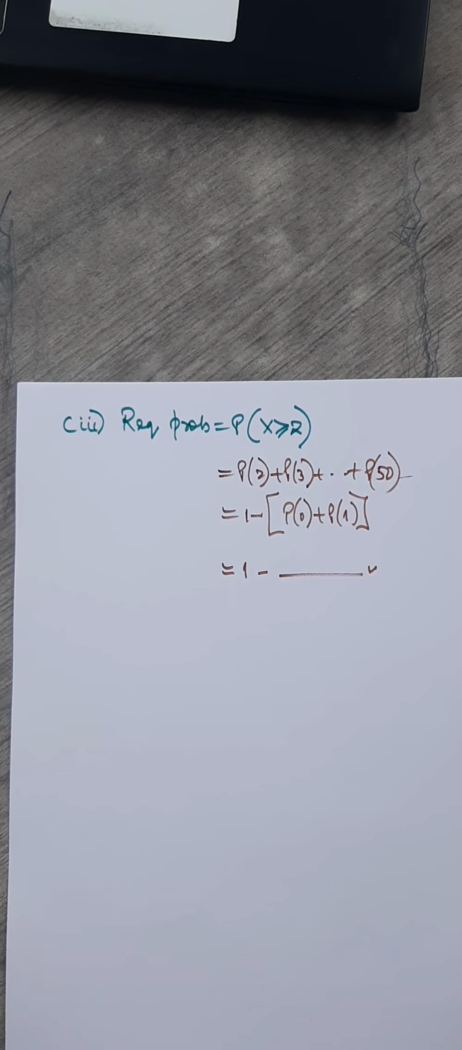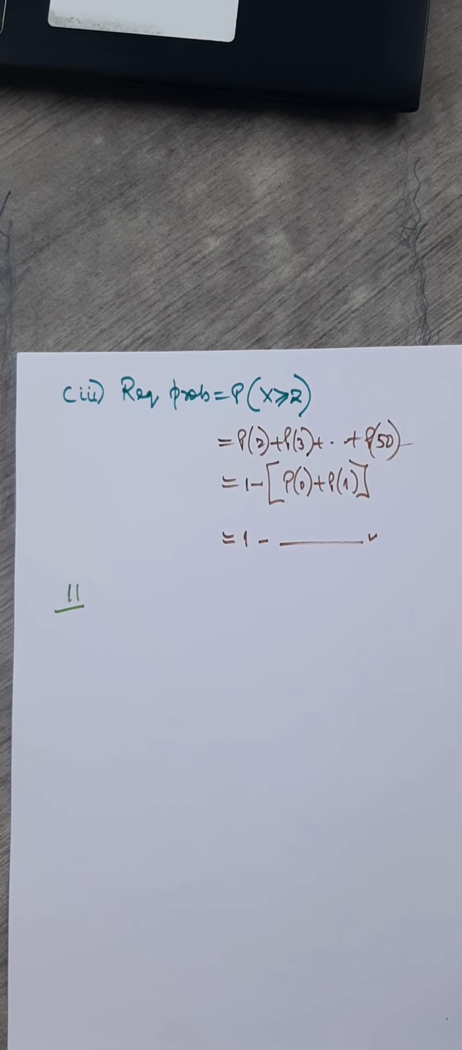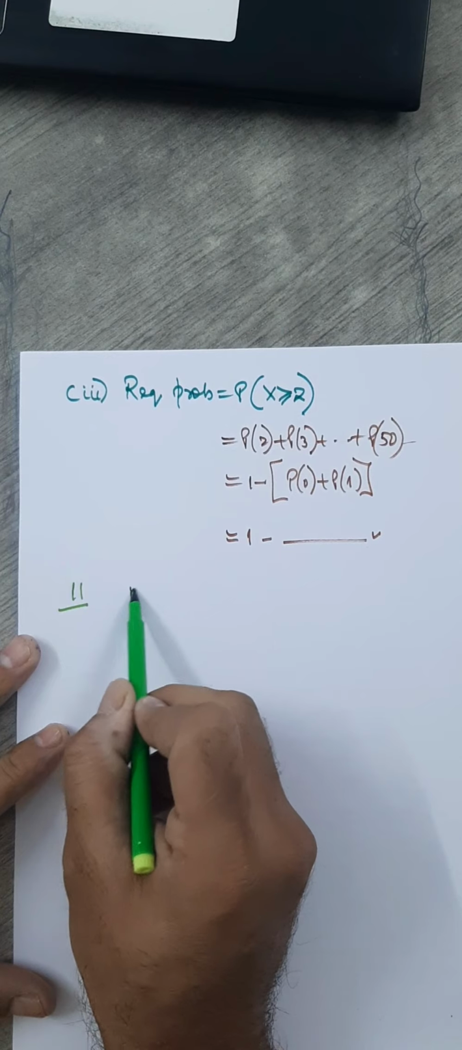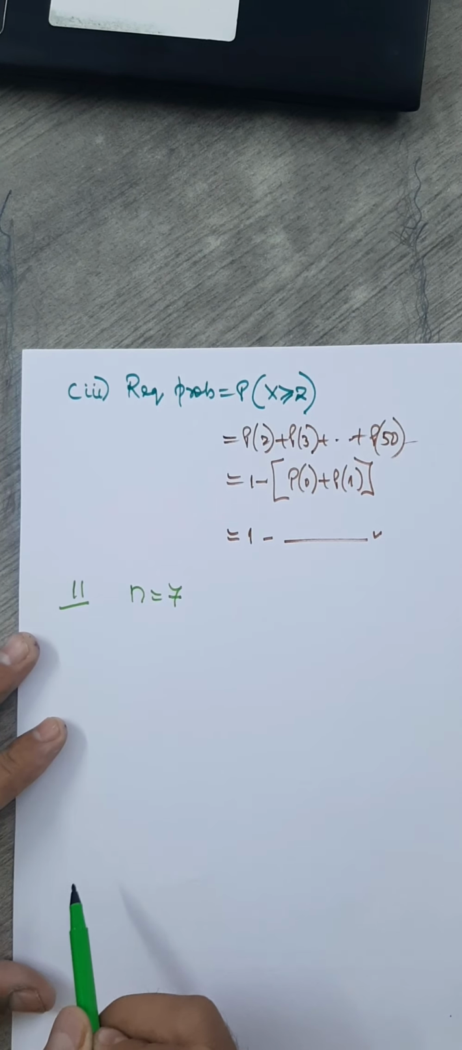Okay. Question number 11 now. Let's see. Now I'll just indicate here what is n, what's the probability of success. You can also think. Find the probability of getting 5 exactly twice in 7 throws of a die. So how many times are you throwing? 7 times. The n is 7.